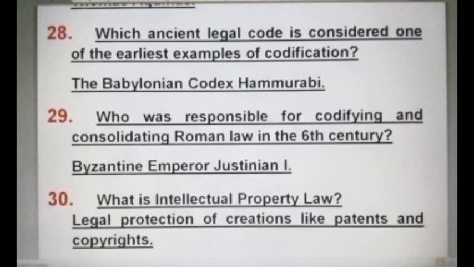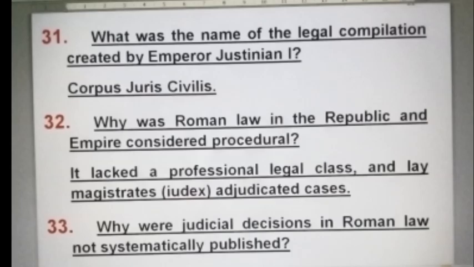What is intellectual property law? Intellectual property law means legal protection of creations like patents and copyrights. What was the name of the legal compilation created by Emperor Justinian I? Corpus Juris Civilis. Why was Roman law in the Republic and Empire considered procedural? It lacked a professional legal class, and lay magistrates or iudex adjudicated cases.